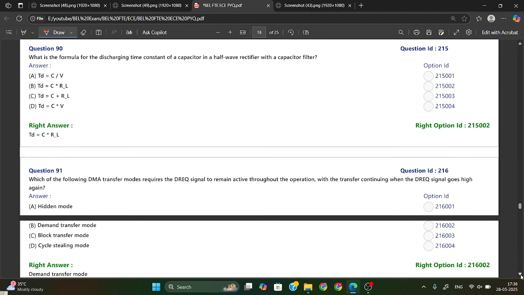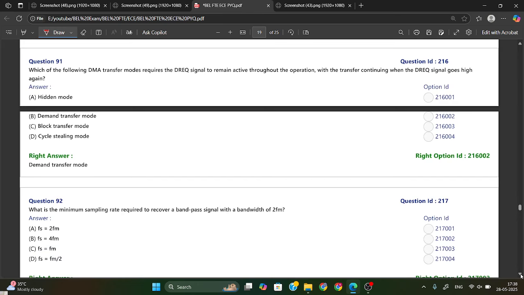Now what is the formula for the discharging time constant, that is your tau, of a capacitor in a half wave rectifier? So generally tau is equal to RC. Okay, tau means time constant, R is your resistor, C is your capacitor. So from here you can say tau is nothing but RC times load resistor. So option B is your right answer.